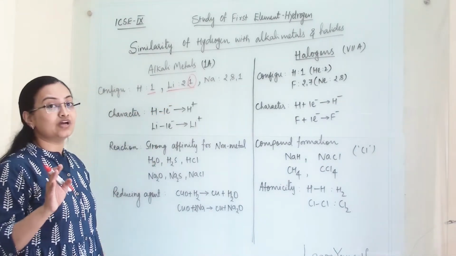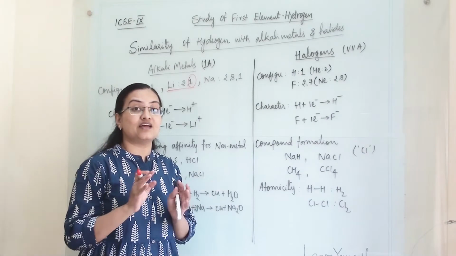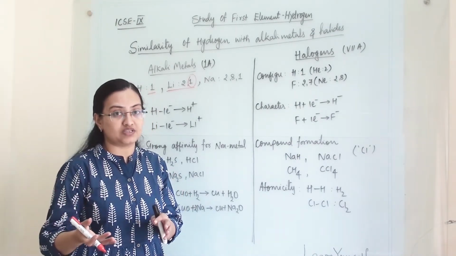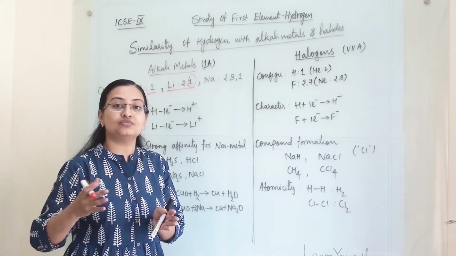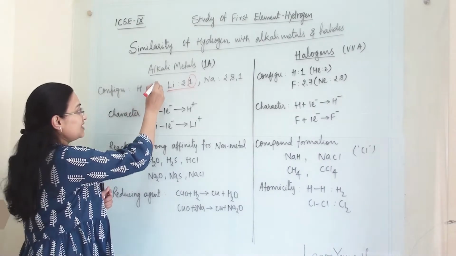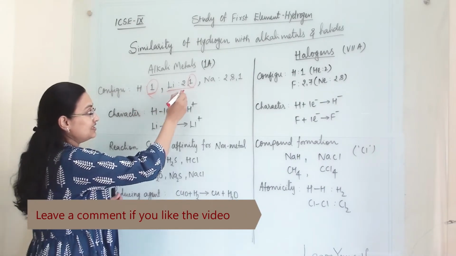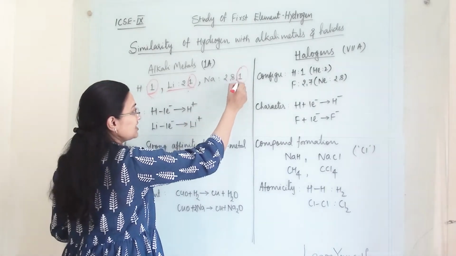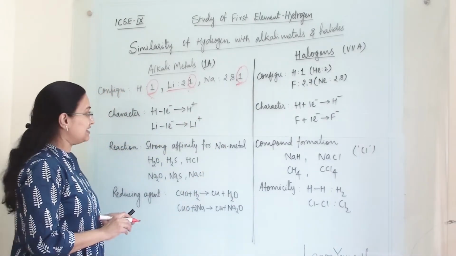And we know that elements having the same valence electron will show the same chemical properties because they form the same ions. So hydrogen has one electron in its valence shell, lithium also has one, and sodium also has one.